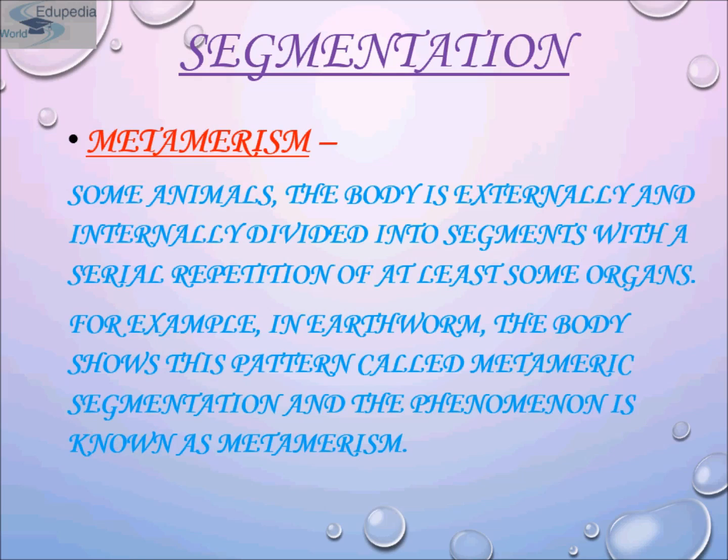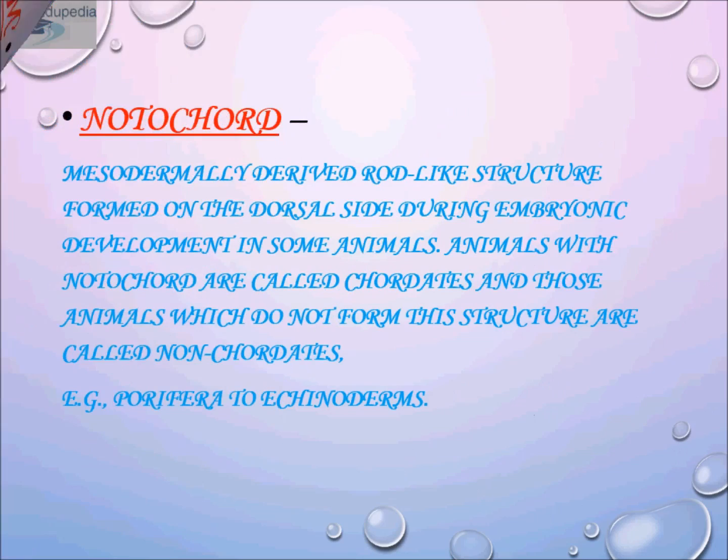Now come to notochord. In some animals, during embryonic development, a mesodermally derived rod-like structure is formed on the dorsal side. This is known as the notochord. Animals with a notochord are known as chordates, and animals which do not form a notochord are known as non-chordates. For example, from Rotifera to echinoderms.